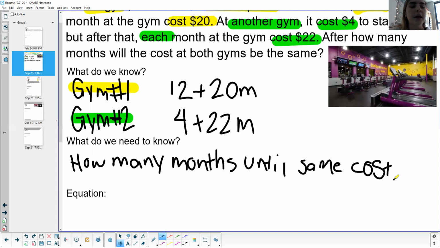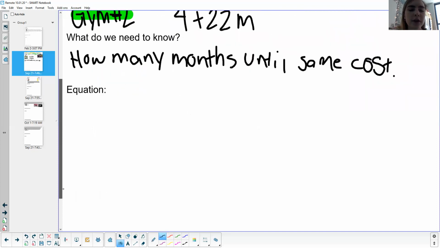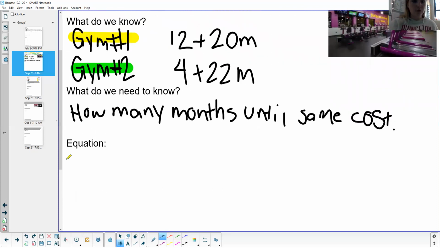Okay, now we're going to go down and it says equation. So remember, when we're comparing two expressions to see when they're going to be the same, that's going to give us an equation. So we can actually just set gym number 1 and gym number 2 equal to each other.